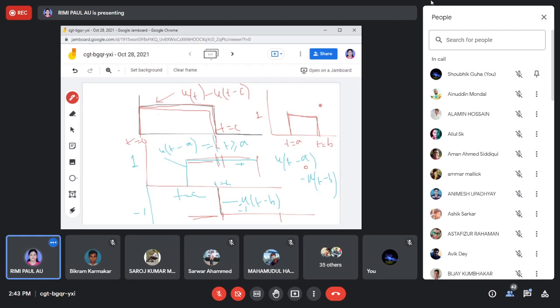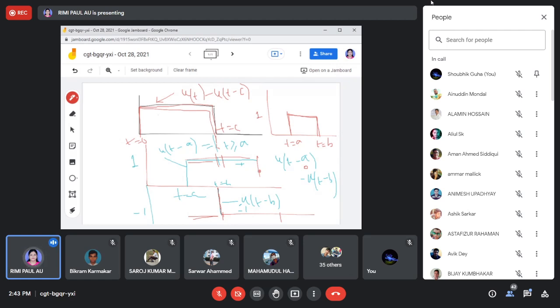To generate this signal, we have seen that the synthesis of this signal is this one. If we synthesize this signal in this way, you need two signals: one starting from t is equal to 0 to the positive side, another at t is equal to c on the minus side.